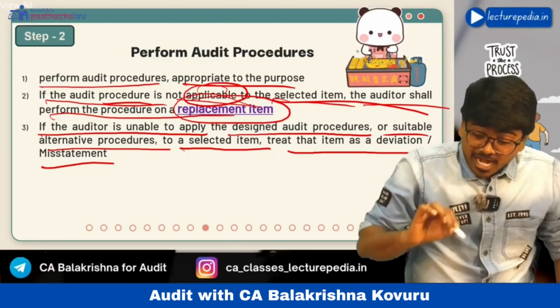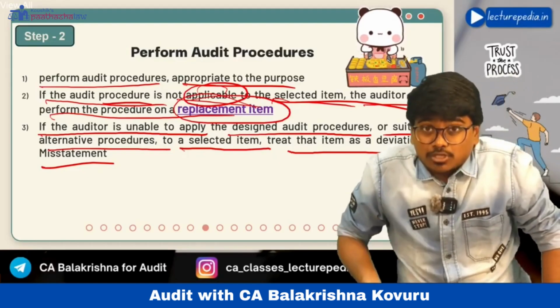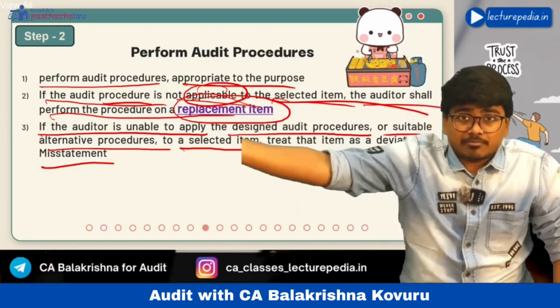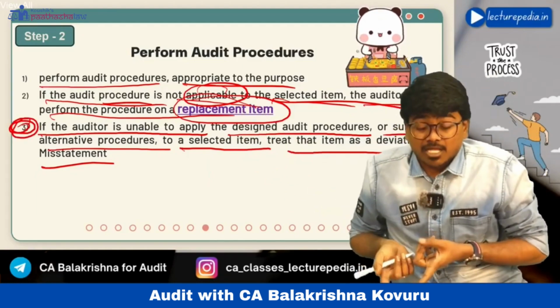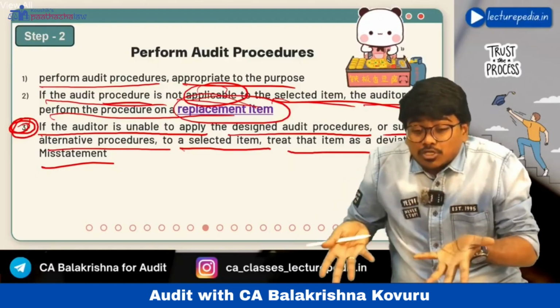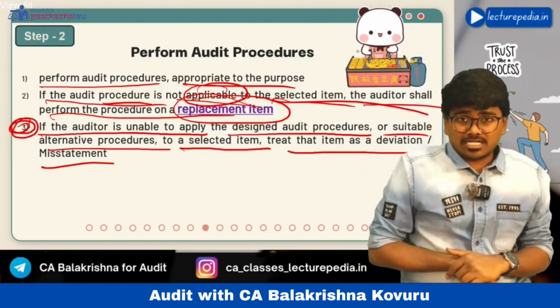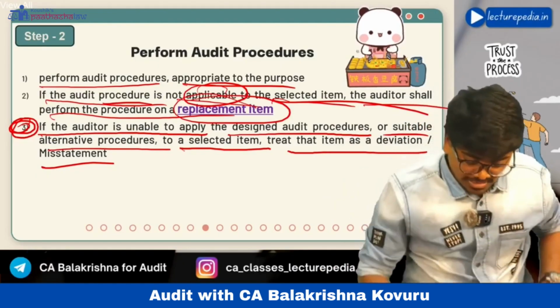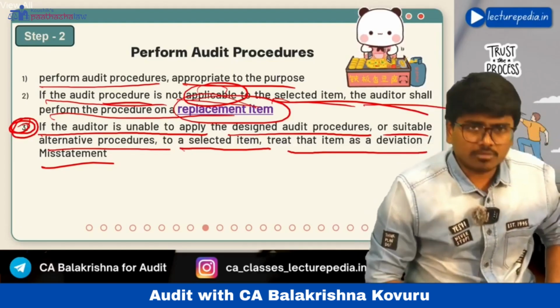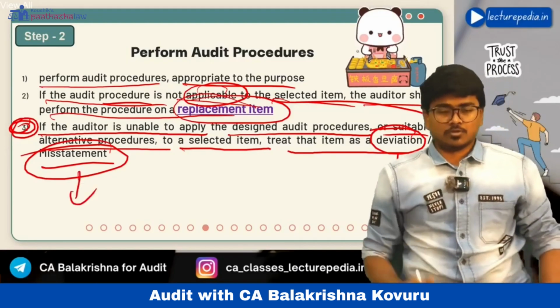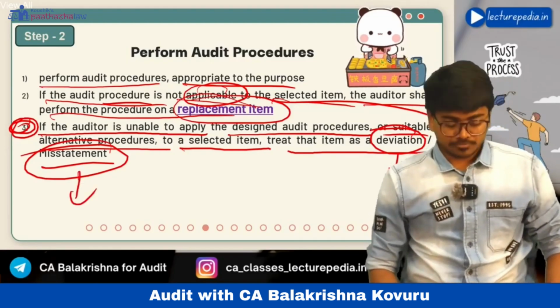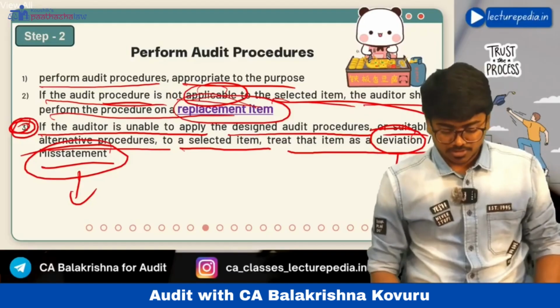If the audit procedure is not applicable to that item, then that becomes a replacement item. But in this situation, the audit procedure is applicable to that item, but the auditor is not able to apply the procedure on that item. In such a situation, you have to treat it as a deviation or misstatement. Okay, deviation in case of control, misstatement in case of amount or item. Hope that is clear. So you have performed the audit procedure.